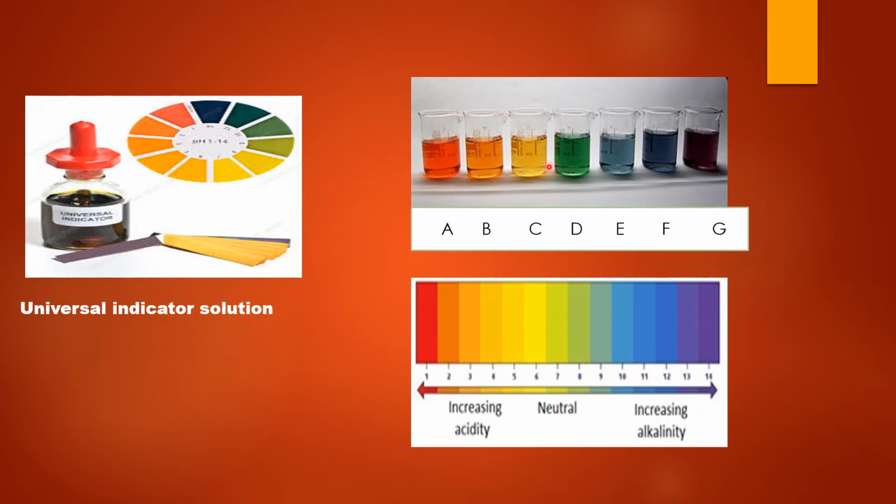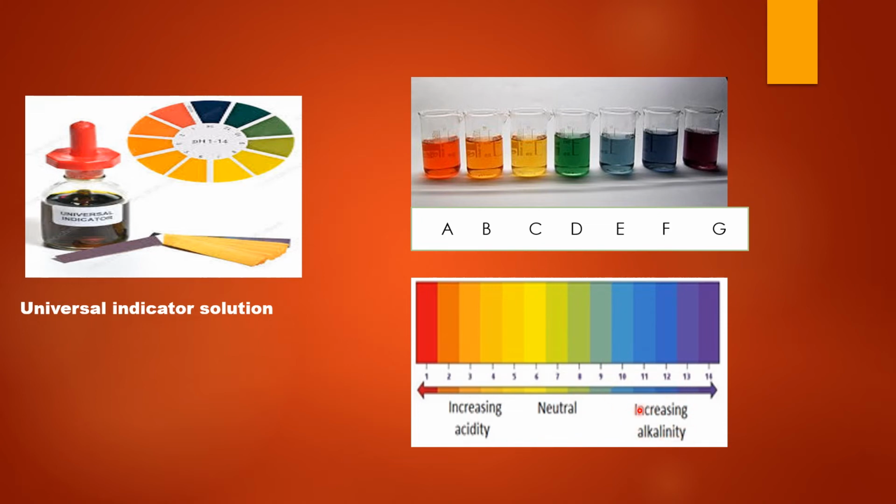Now with the help of the color change shown by the solution, we can identify whether the given substance is acidic, basic or neutral with the help of this strip, which is called the pH scale. Here you will find that the pH scale ranges from 1 to 14. If the pH of the solution ranges between 1 to 7, that means the given solution is acidic in nature. If the pH of the solution is exactly equal to 7, that means the solution is neutral in nature. And if the pH of the solution ranges from 7 to 14, it means that the solution is alkaline or